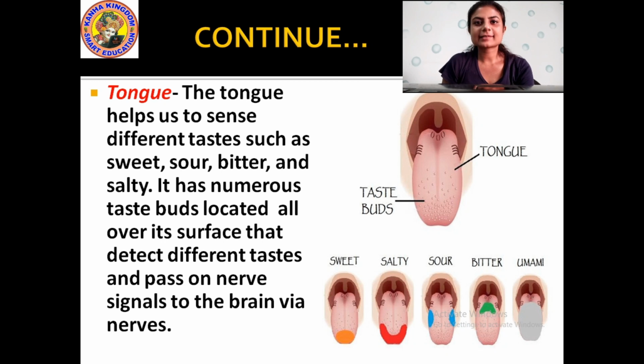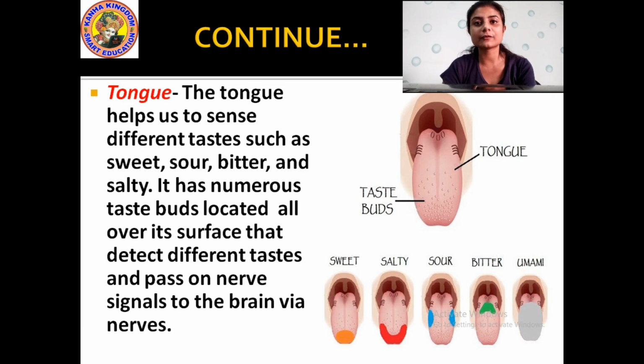And now students, let us study about the tongue. The tongue helps us to sense different tastes such as sweet, sour, bitter and salty. The food that we eat has different tastes. And how do we sense the taste of the different food? With the help of the tongue. It has numerous taste buds located all over the surface that detect different tastes and pass on nerve signals to the brain via nerves.